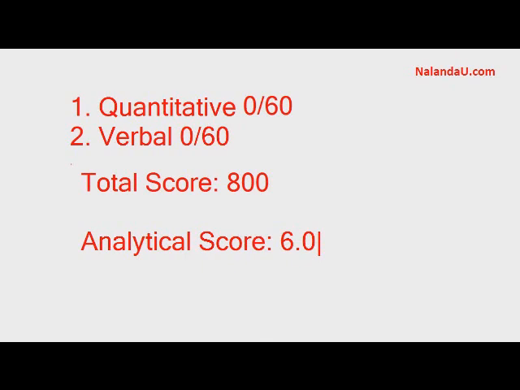Now the average is between 500 to 540 in a GMAT test, though good schools require somewhere around 680 to 750 as the minimum GMAT score. So you should be aiming for something between 680 to 750 if you are trying for the top schools.